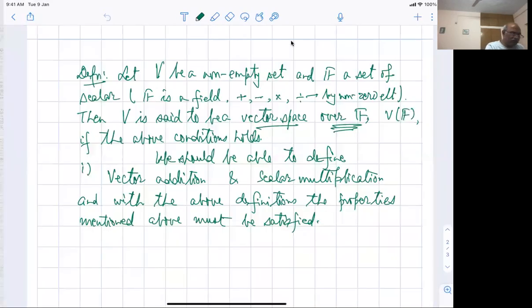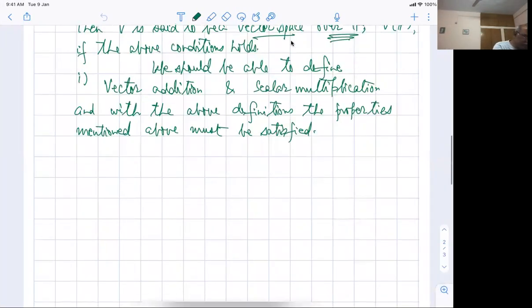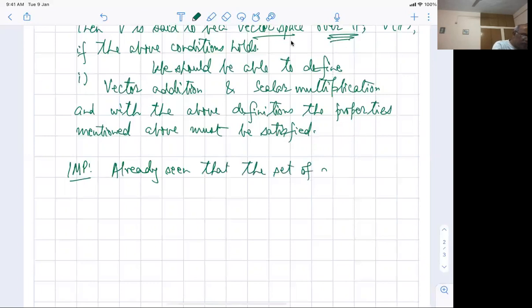We have already seen that the set of all matrices of a particular size m cross n, where m and n are fixed and I cannot change them, forms a vector space.